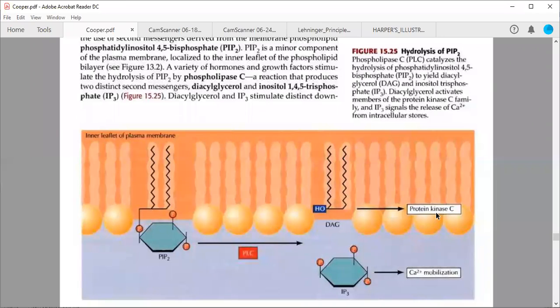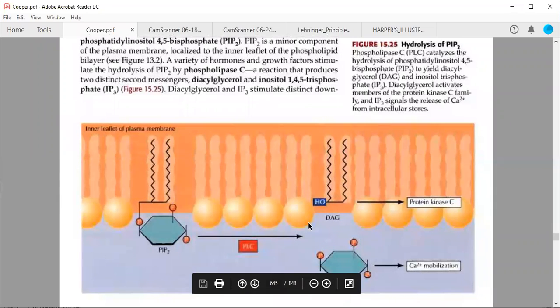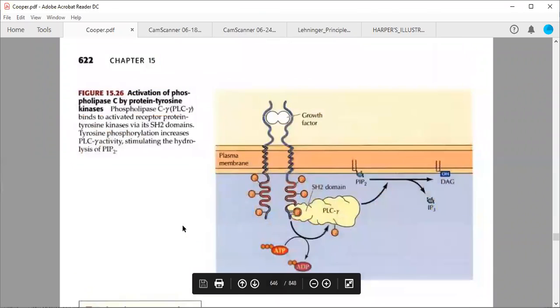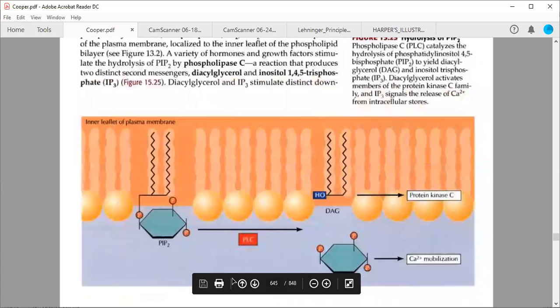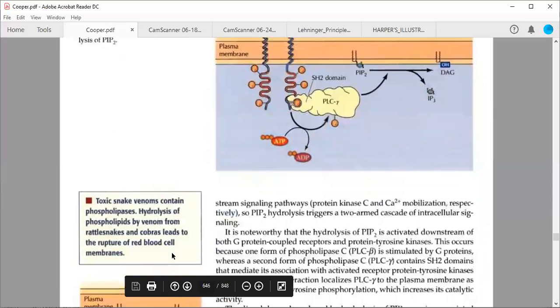Today is that particular day, and today we will discuss everything about protein kinase C and calcium, because the C is for calcium, C for protein kinase C, activated by this calcium ion. So the first secondary messenger produced from this PIP2 is diacylglycerol. The second messenger produced is called IP3, inositol 1,4,5-trisphosphate. And the third secondary messenger which can be produced from PIP2 is PIP3, which will be given next.